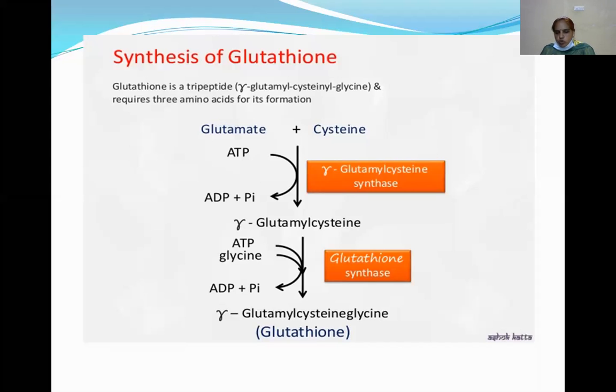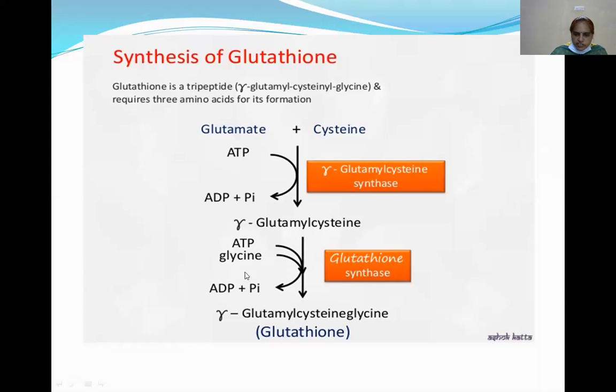That's why it is also known as gamma glutamyl cysteine glycine. Glutathione is also called glutamyl cysteine glycine. See here, glutamate is combined with cysteine and produces gamma glutamyl cysteine. This reaction is catalyzed by gamma glutamyl cysteine synthase. That means glutamate, when combined with cysteine, produces gamma glutamyl cysteine by the synthase reaction, that is gamma glutamyl cysteine synthase.